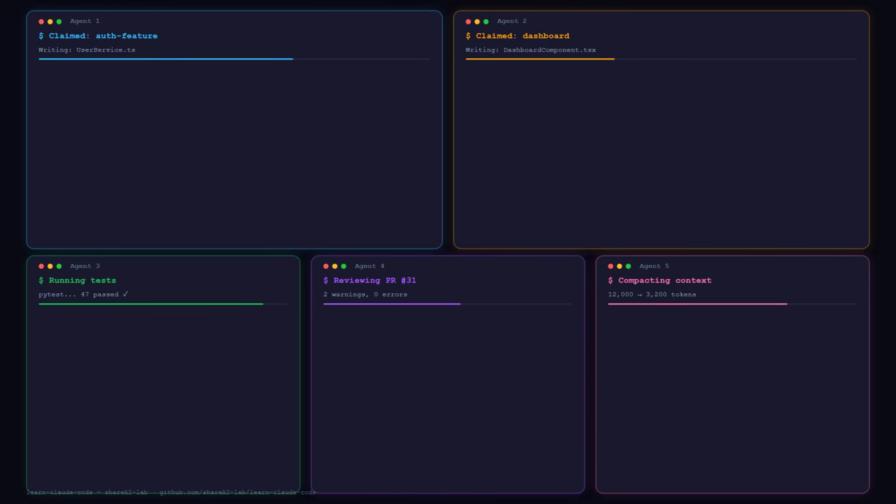Agent 4 reviews a pull request. Agent 5 is compressing its context, preparing for the next task. None of them are waiting. None of them are blocking each other. This is session 12 of the Learn-Claude-Code curriculum, and in the next 10 minutes, you'll understand every mechanism behind it.